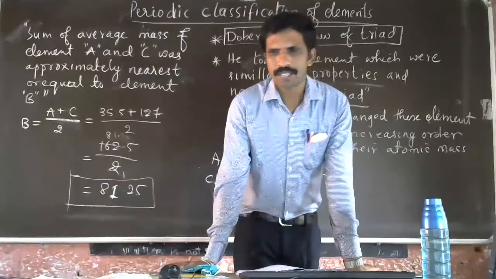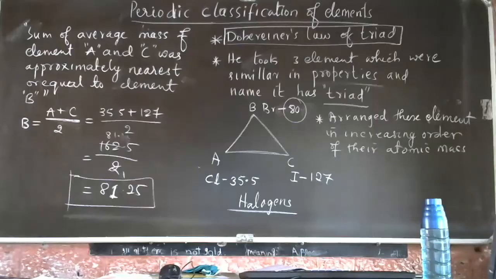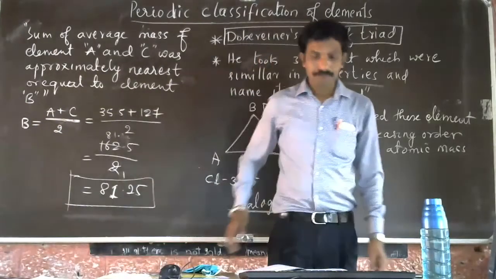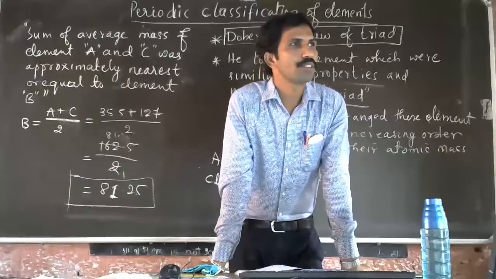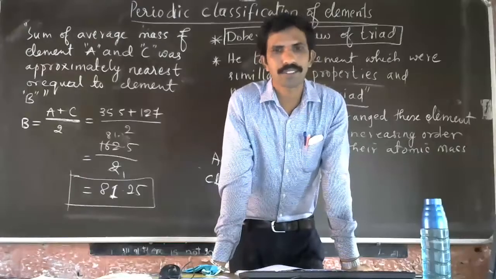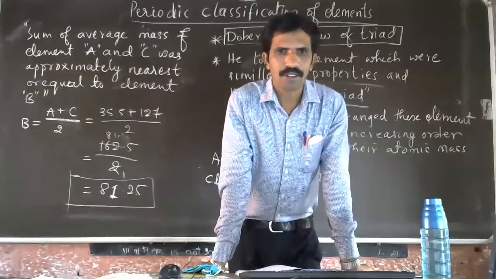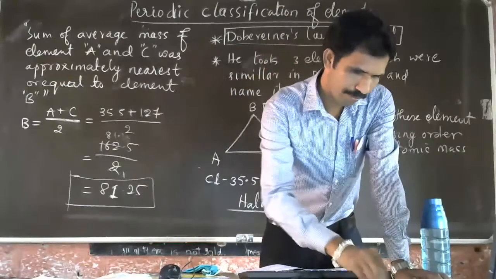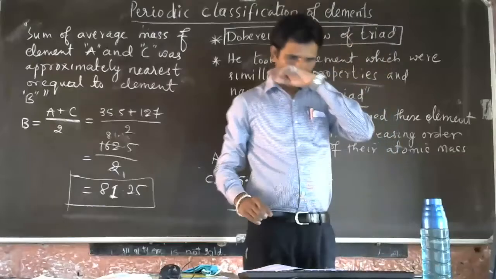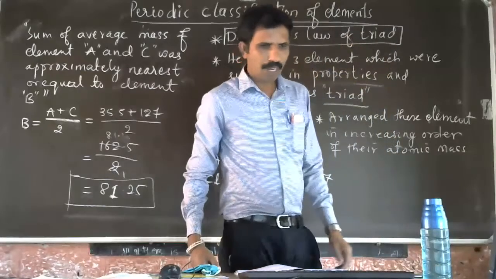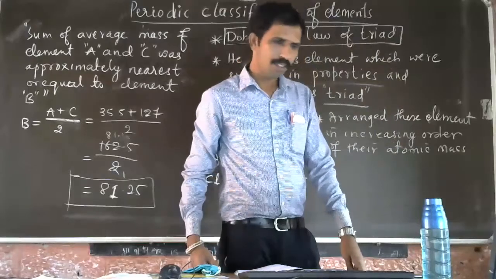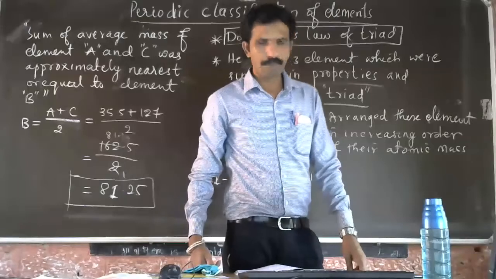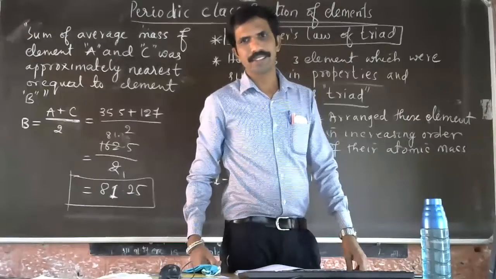Carbon, oxygen, nitrogen. The atomic mass of carbon is 12, atomic mass of nitrogen is 14, atomic mass of oxygen is 16.